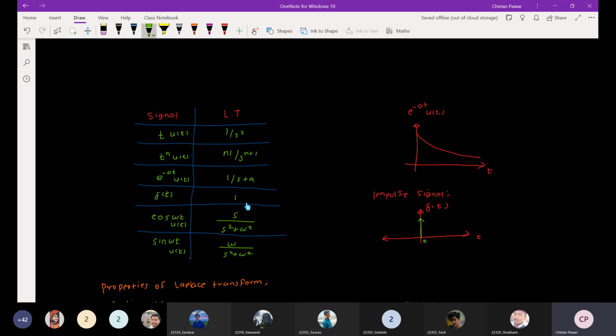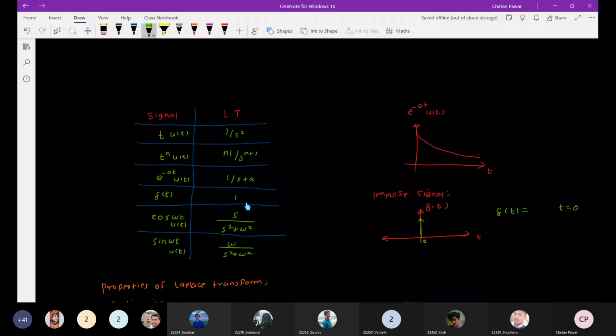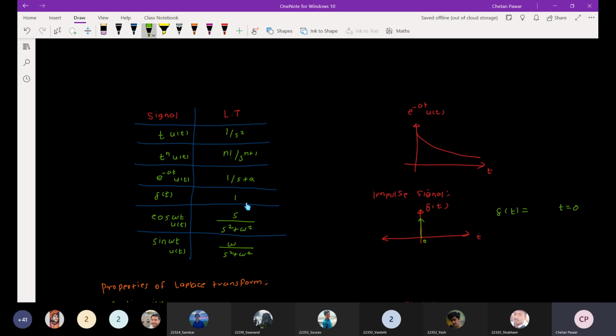So at t is equal to 0, what is the amplitude here? Can anyone tell me? At t is equal to 0, what is the amplitude of the impulse signal? Anyone knows? So that will be infinity. Okay. And other than t equal to 0, that will be 0.